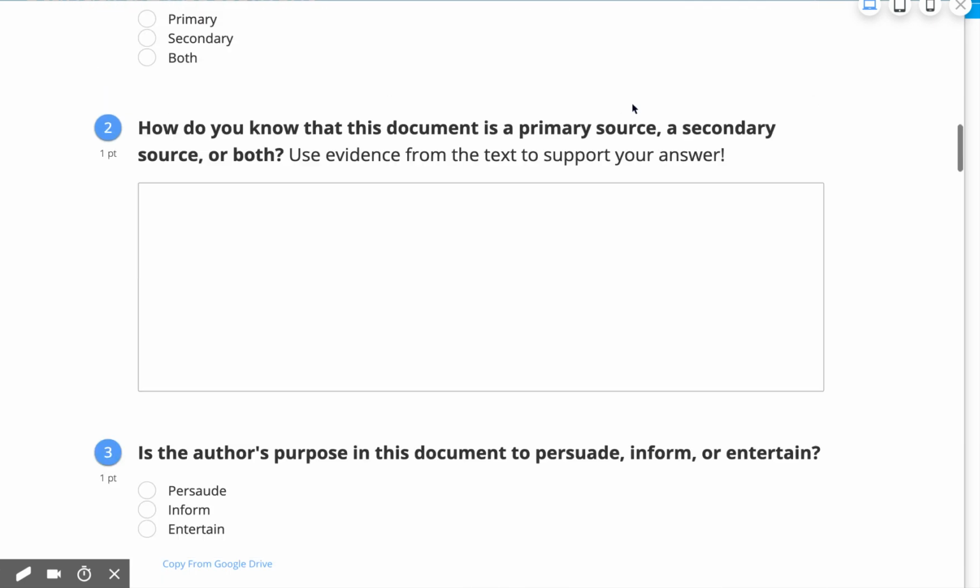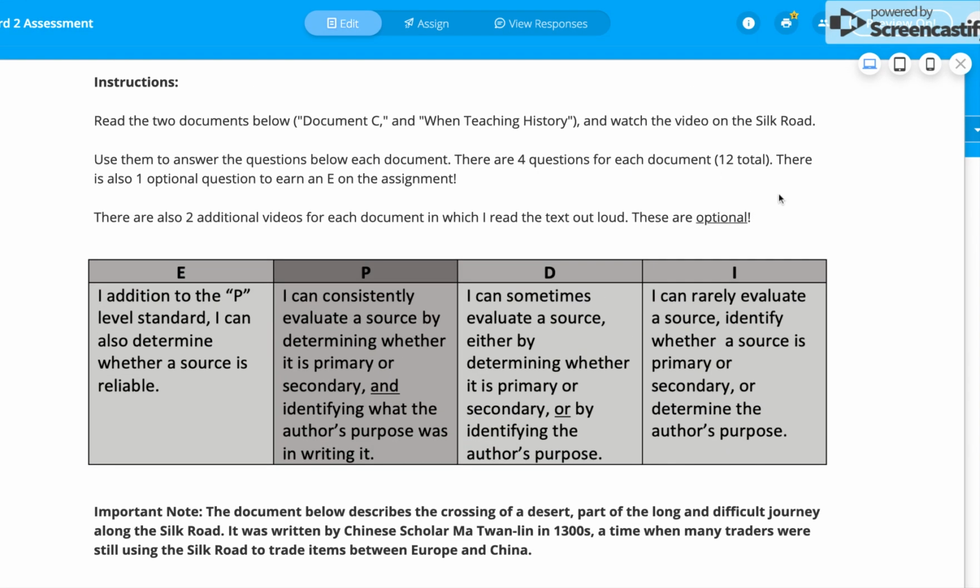Okay. Once you are done with that, guys, you are all set, but make sure that you take your time and you do it well. Okay. Again, this is for a grade, so it's very important that you give it your best effort.